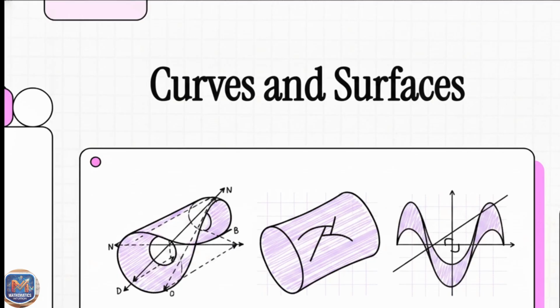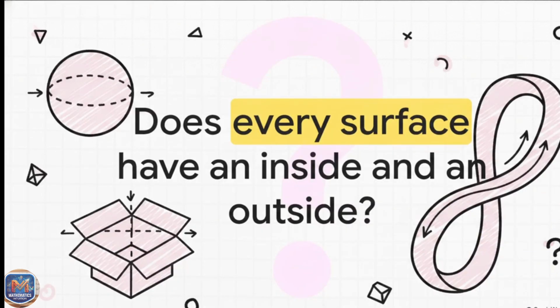If you've ever wondered how mathematicians actually define the shape of space without just eyeballing it, well, this is exactly how it's done. But before we get deep into the calculus, I want to start with a question to really frame our thinking. Does every surface actually have an inside and an outside? It sounds like a total trick question, right?